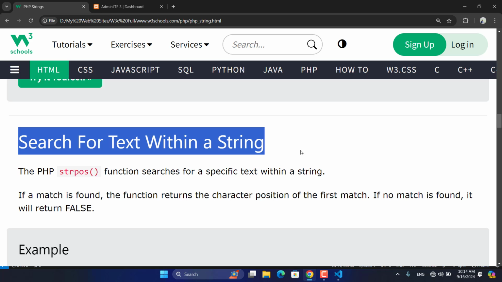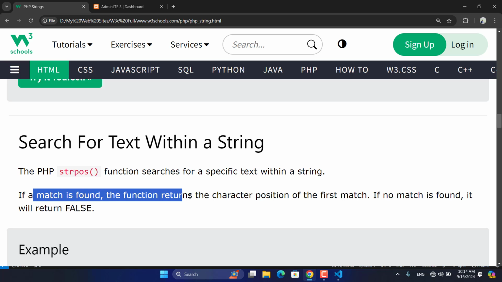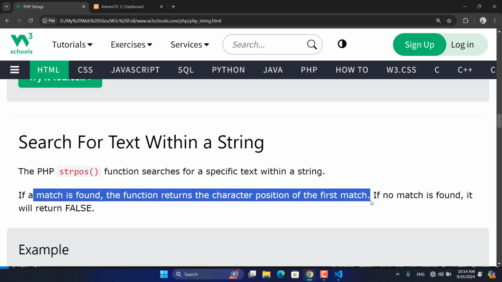Your name may be, for example, Nurul Haq, and Nurul Haq wants to know in which position the H is in his name. Then he can use strpos for finding the string position. It says that the PHP strpos function searches for a specific text within a string. If a match is found, the function returns the character position of the first match.